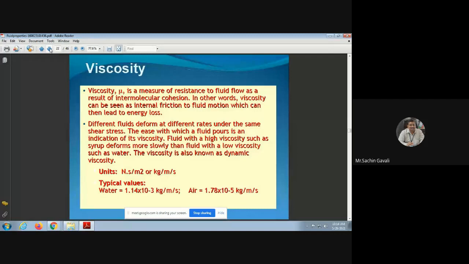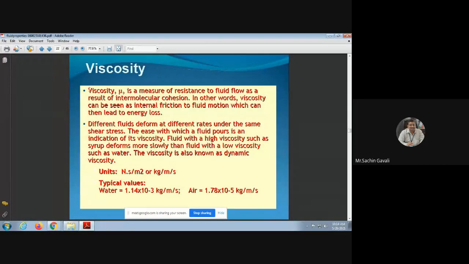So dynamic viscosity, or simply viscosity, is also called viscosity. If viscosity is mentioned, we have to consider it as dynamic viscosity, and the notation for it is mu. So viscosity mu is a measure of resistance to fluid flow as a result of intermolecular cohesion. In other words, viscosity can be seen as an internal friction to the fluid motion, which can lead to energy loss.